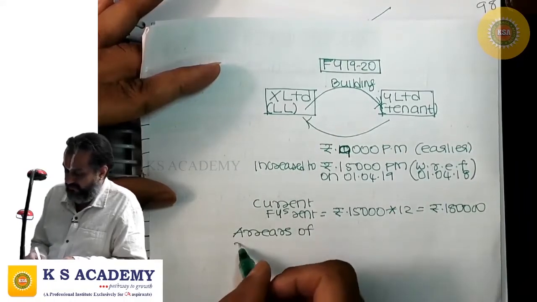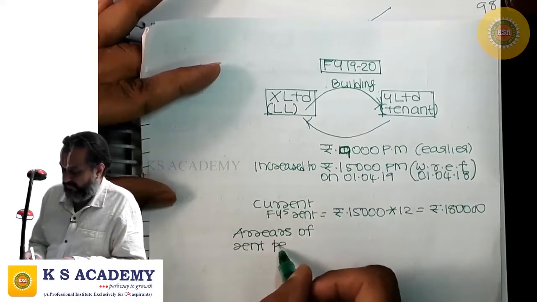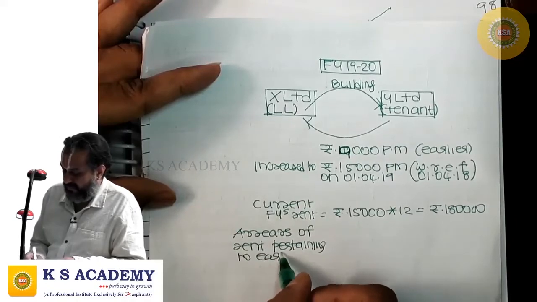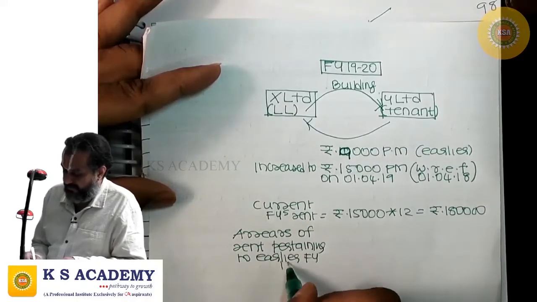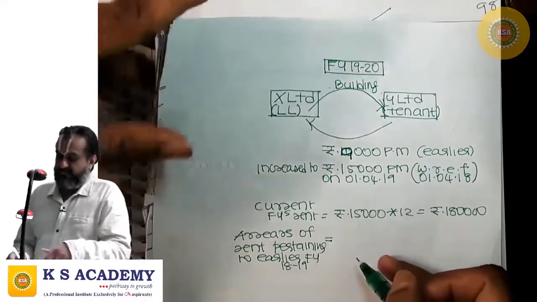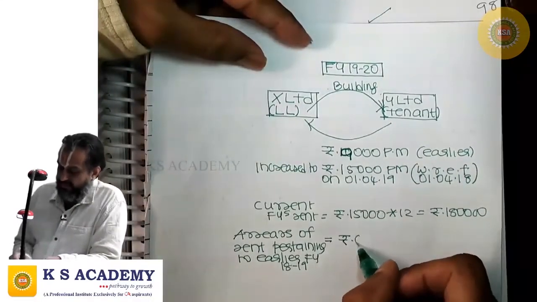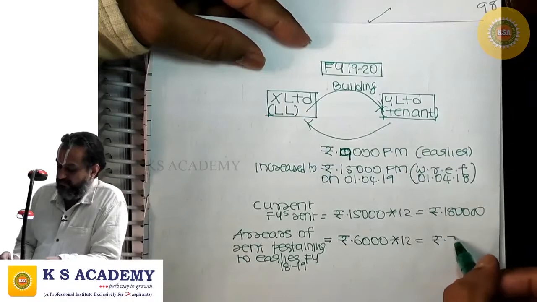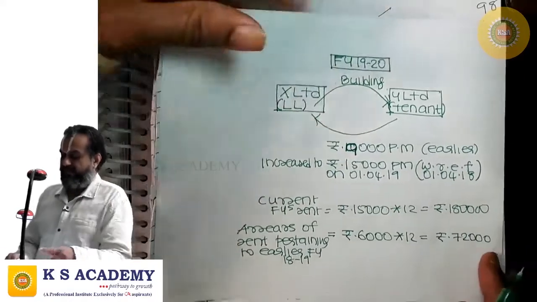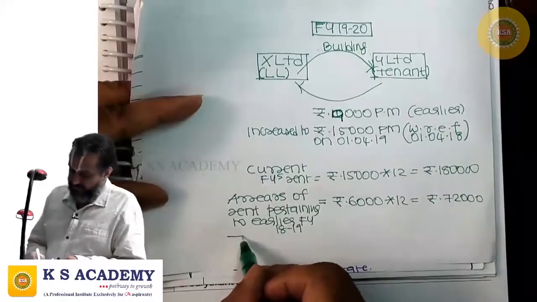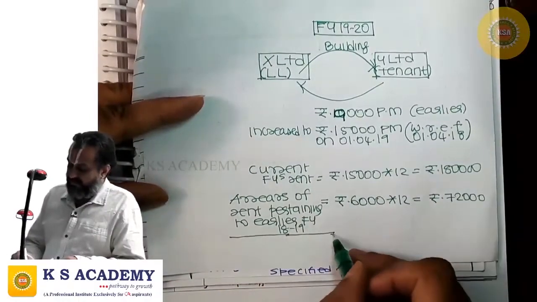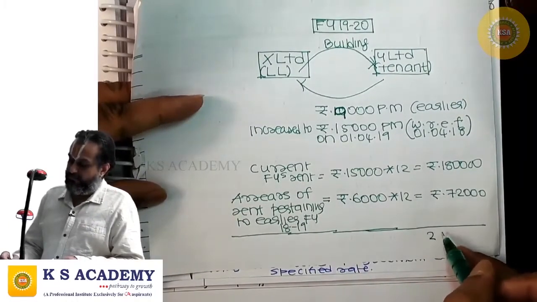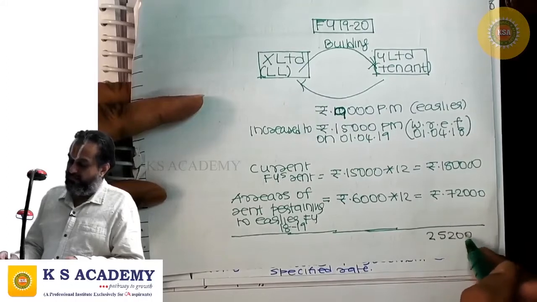Arrears of rent pertaining to earlier financial year 18-19 is 6,000 into 12, which is 72,000. This is arrears of rent pertaining to the earlier financial year. This comes to 2,52,000.